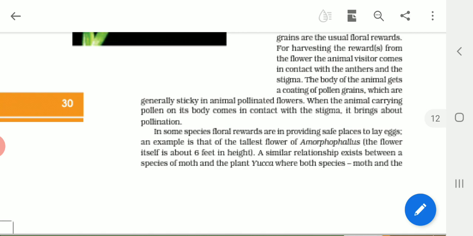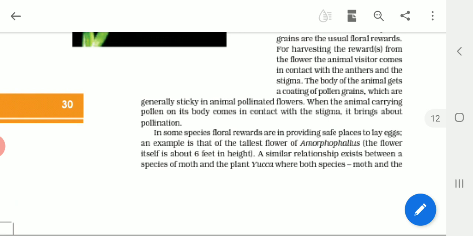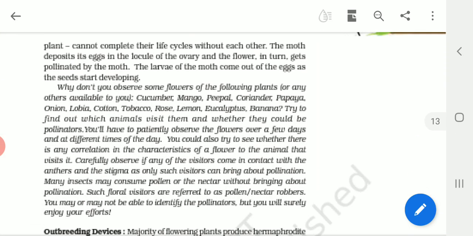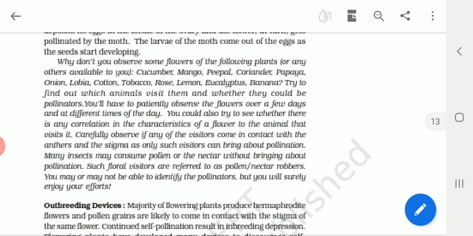Yucca and a species of moth cannot complete their life cycles without each other. There is a kind of interrelationship between these two species whereby the moth deposits its eggs in the locules of the ovary and also pollinates the flower. The larva comes out as the seeds are developing. Children, that is a very interesting aspect of this part.